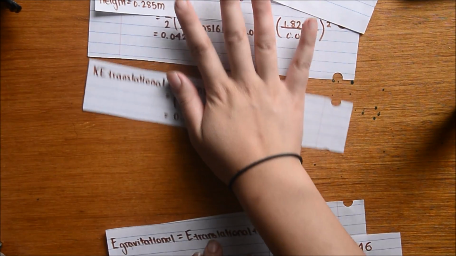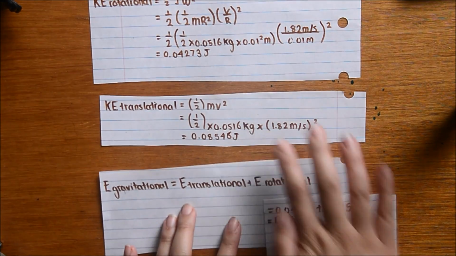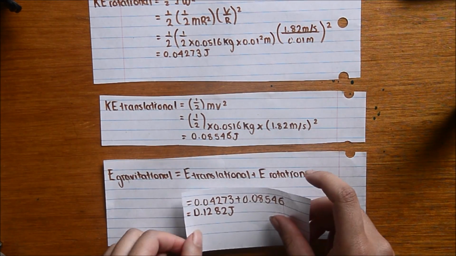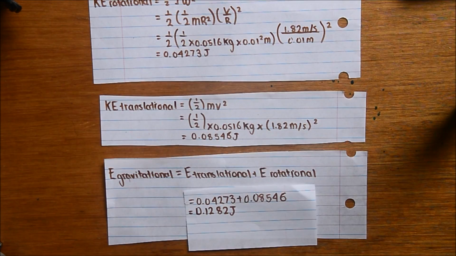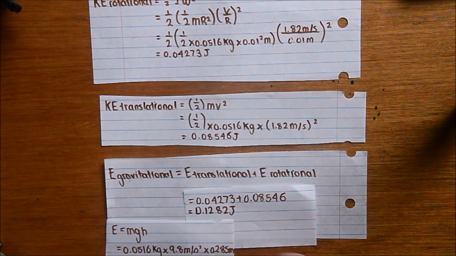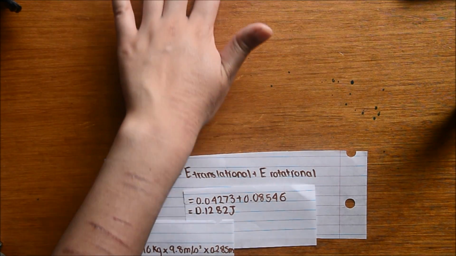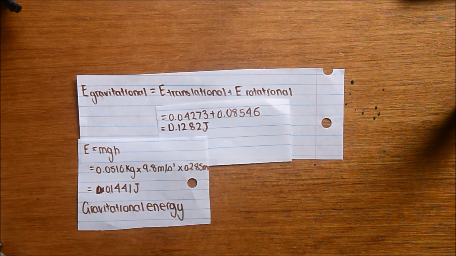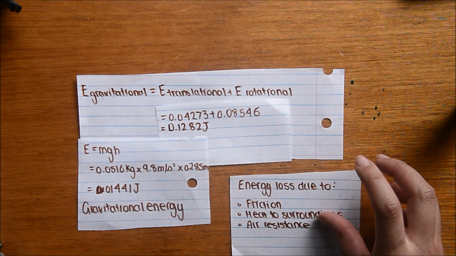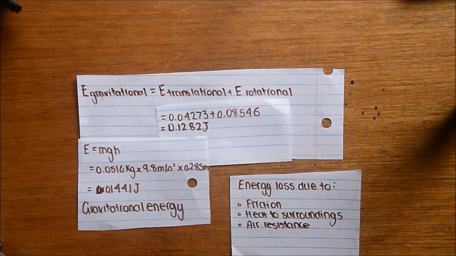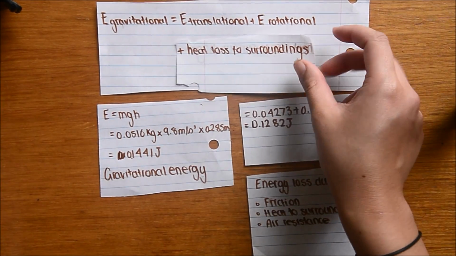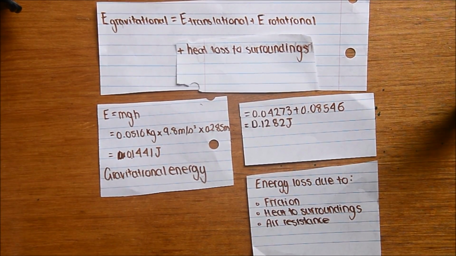Going back to the conservation of energy, we find that the final kinetic energy is this. And this isn't the same as the initial gravitational potential energy. However, we calculate the final kinetic energy under the assumption that there is no energy lost due to friction, air resistance, or loss of energy in the form of heat to the surroundings. This is also a possible reason as to why the final kinetic energy is smaller than the initial gravitational potential energy. If we factor this in, it shows that there was indeed conservation of energy.